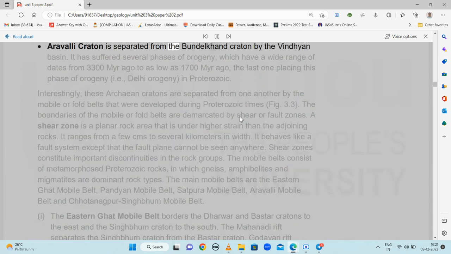Aravali Craton is separated from the Bundelkhand Craton by the Vindhya Basin. It has suffered several phases of orogeny, which have a wide range of dates from 3300 years ago to as low as 1700 years ago, the last one, the Delhi orogeny, placing this phase in the Proterozoic. Interestingly, these Archean cratons are separated from one another by the mobile or fold belts that were developed during Proterozoic times. The boundaries of the mobile or fold belts are demarcated by shear or fault zones.